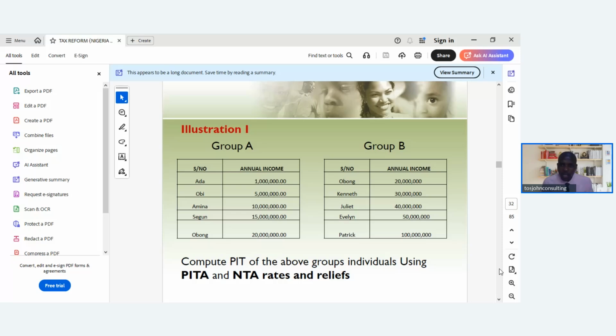This is what the taxpayers are earning, and from what they are earning, this is what they will be paying. So compute PIT of the above groups of individuals using PITA and NTA rates and reliefs. So we want to compute based on all these earnings of group A and group B for PITA, which has been repealed, and the NTA, which is now in force from next year.